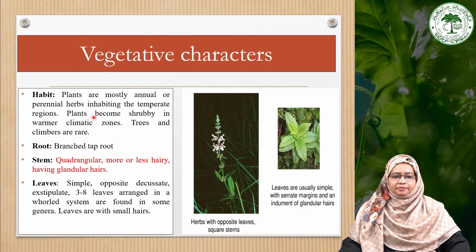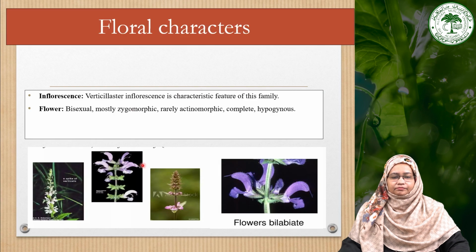So they have a generally herbaceous habit, a quadrangular stem, and leaves that are opposite decussate with serrate margin, exstipulate, and both stem and leaves have glandular trichomes that give the aromatic odor of this family.